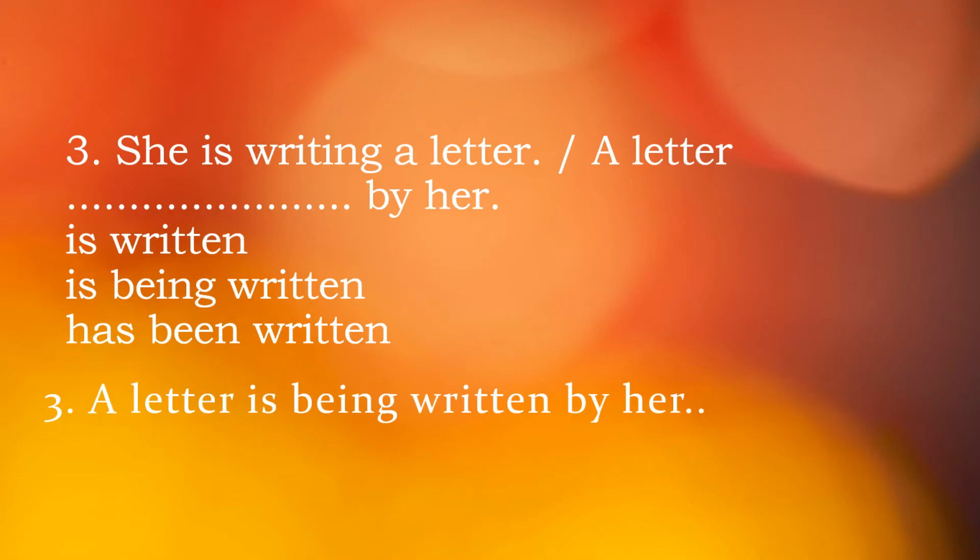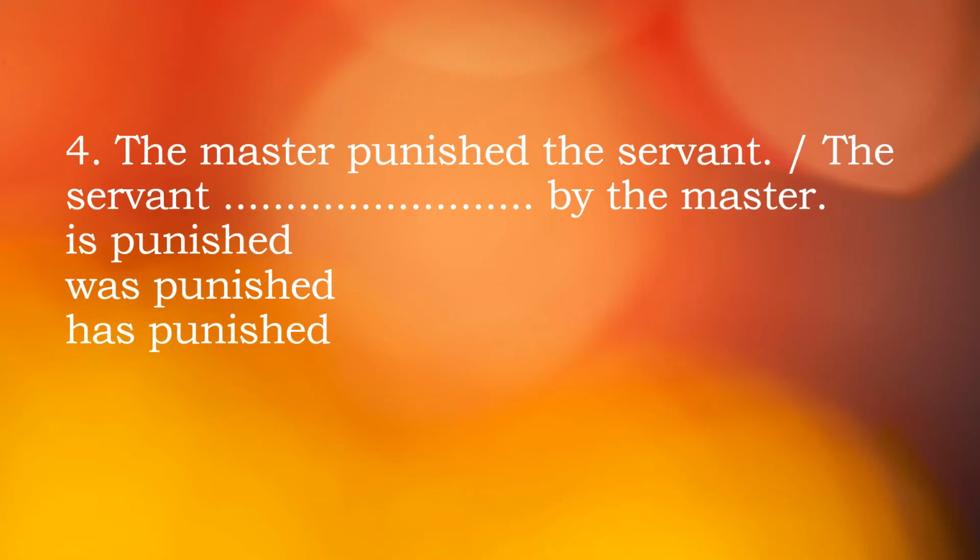So let's start the next exercise. Number 4. The master punished the servant. Which tense is it? Do you understand? It's actually past simple tense. So in case of past simple tense, what would be the answer? Would you take was or were? In case of past tense, after the subject, you take was or were, then B3, then by, then the object.